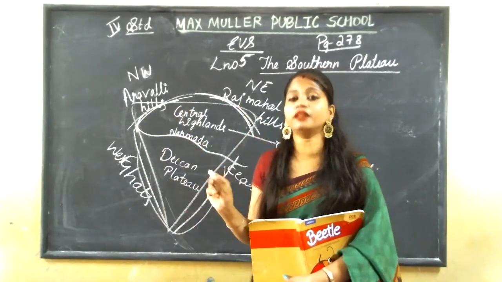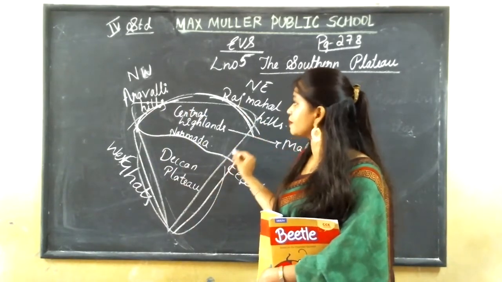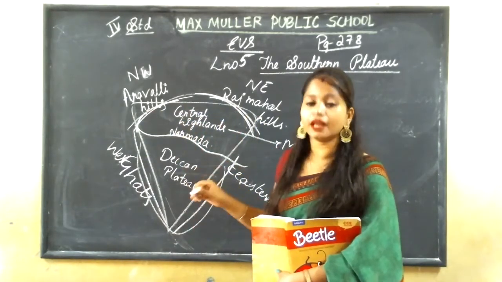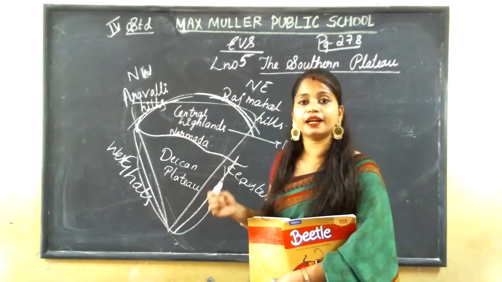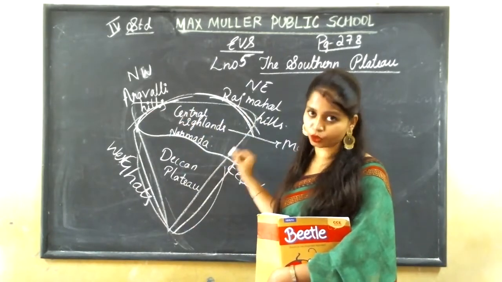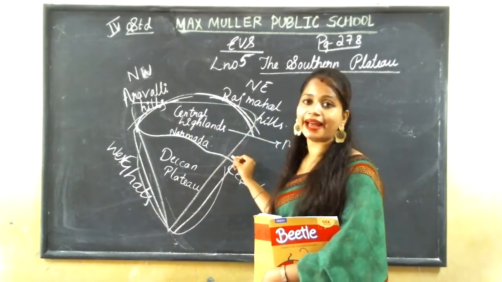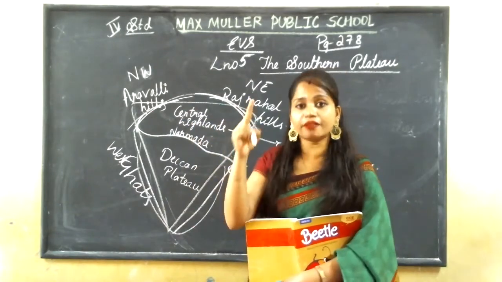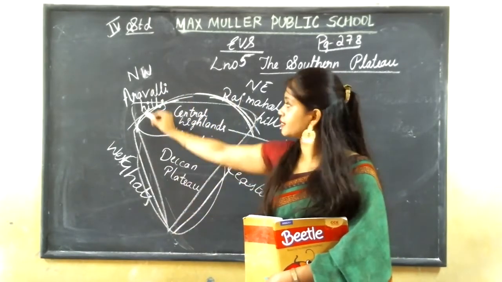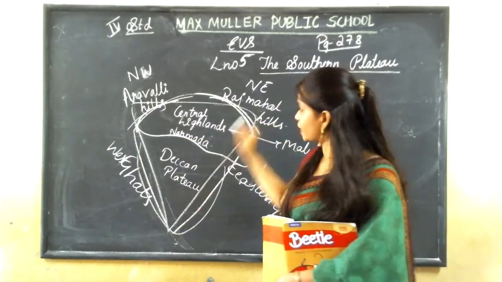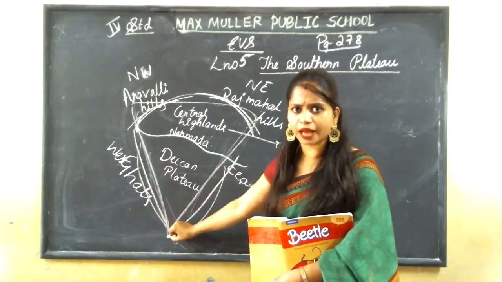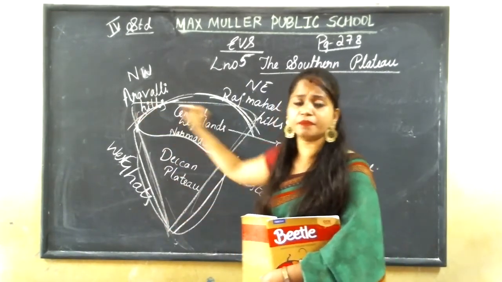Once again, I'll repeat. As this southern part of our India is very flat, it is called the Southern Plateau. And this Southern Plateau is covered by two hill ranges in the northern side. This is the northern part, and this is the southern part. The northern part is very broad, and when it comes to the southern part, it is very narrow, very small.